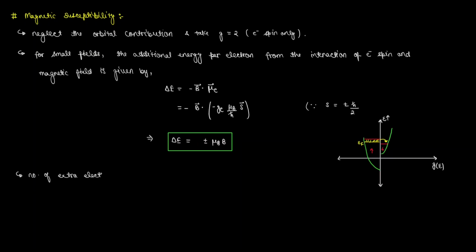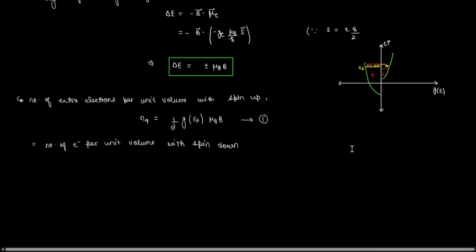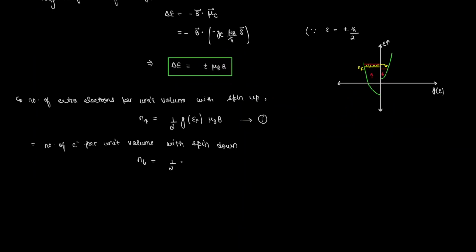Now the number of extra electrons per unit volume with spin up will be given by n up equal to half of the density of states at the Fermi level multiplied by mu_B B, and this must be equal to the number of electrons per unit volume deficit with spin down, which will be given by half of the density of states at the Fermi level multiplied by mu_B B with a negative sign. This imbalance will create the net magnetization as mu_B times n up minus n down.